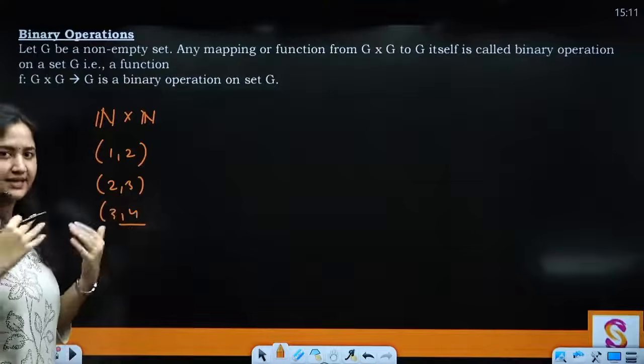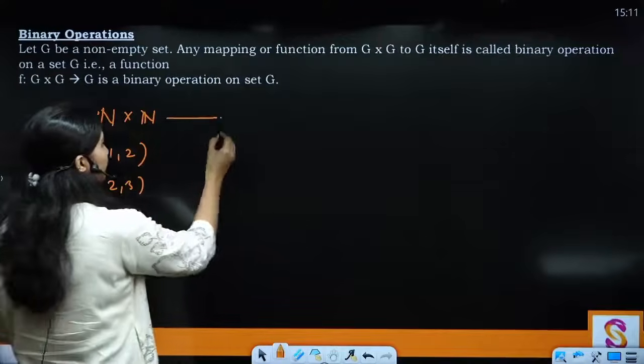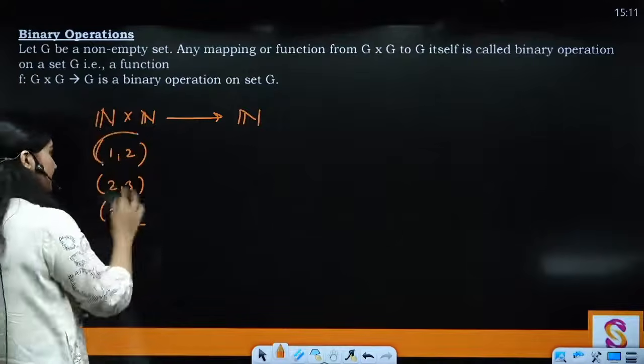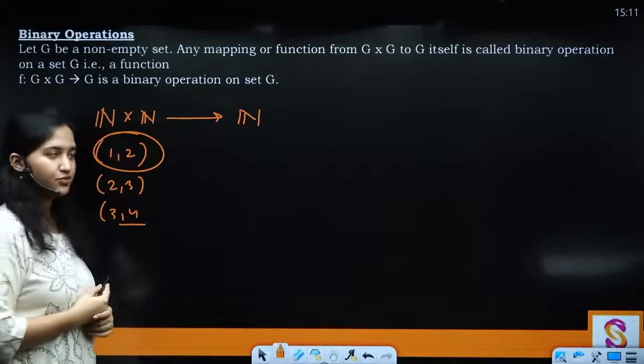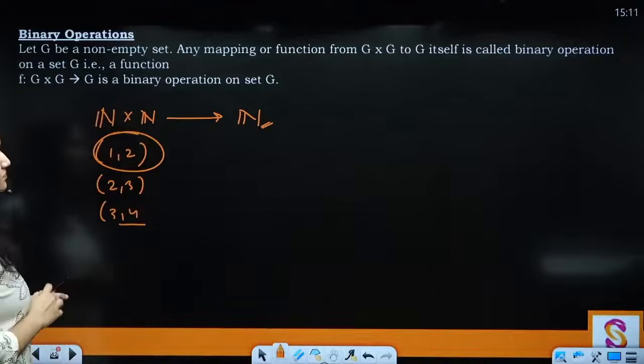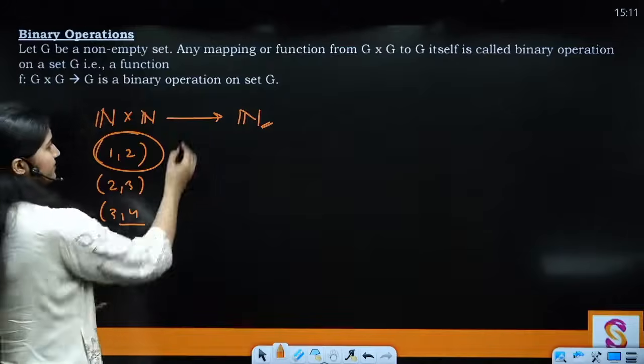It can be any number, right? And then I'm mapping it to itself. Clear? That means whatever binary operation I apply between these two, the result is going to lie in this set only. Clear? So I have defined this here by, let's say, addition.